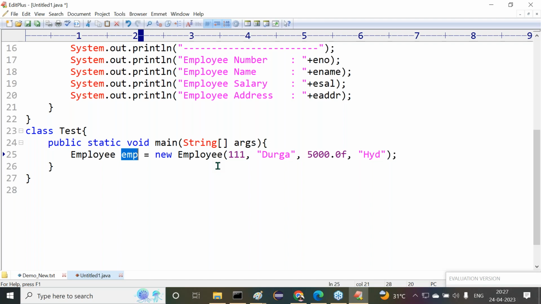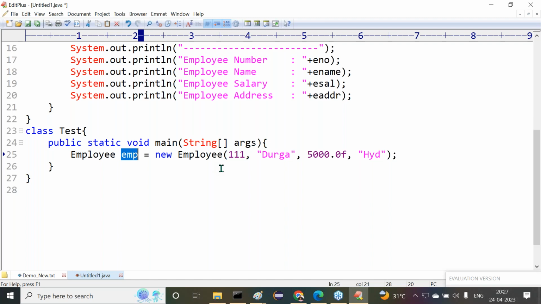Internally, an object is created, and that object is referred to by the emp variable. emp is just a variable; it is referring to an object. That object is created inside the heap memory. Inside this object, only data is available, whatever data we set.